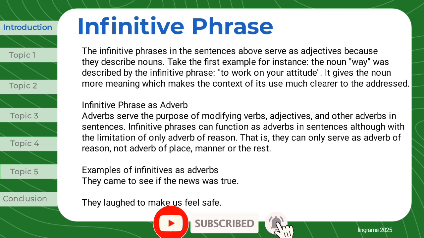Take the first example for instance. The noun way was described by the infinitive phrase, to work on your attitude. It gives the noun more meaning, which makes the context of its use much clearer to the addressee.